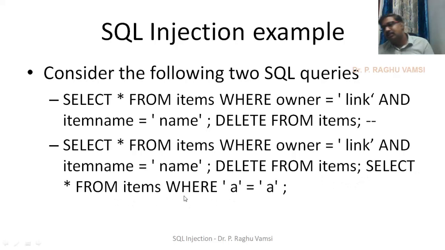So first it will check for the owner details and the item name. Then it will delete the items. Then select star from items where A is equal to A. That means now the attacker will not see any result. Whenever the attacker doesn't see any result, he can confirm that the main operation he wants to perform, which is delete from items, was successful.